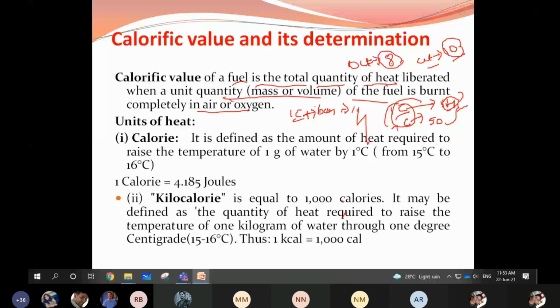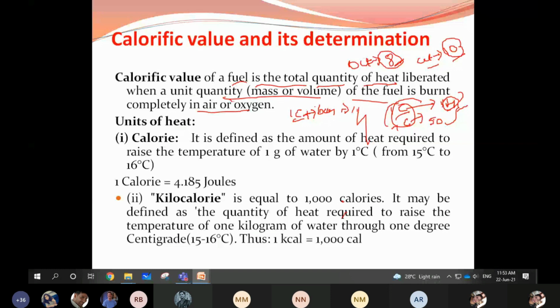Like this, in 1 liter of petrol there are a number of octane molecules present. Based on the number of octane molecules present, we can decide the quality of petrol. Based on the number of cetane molecules present, we can decide the quality of diesel. Like that, the value measured by burning 1 unit is called the calorific value.